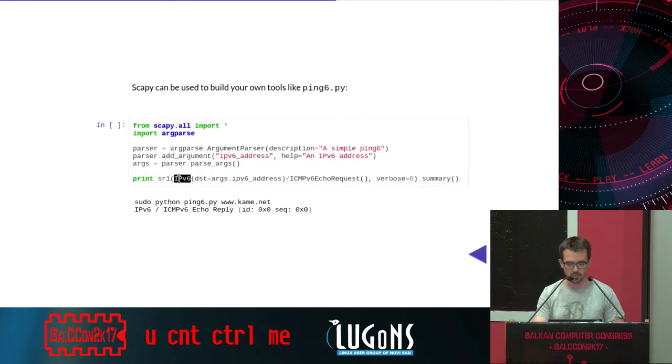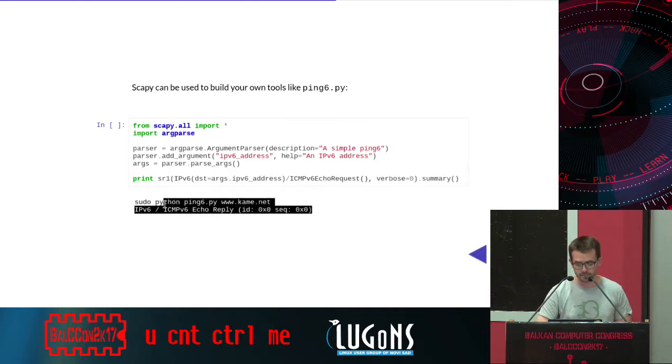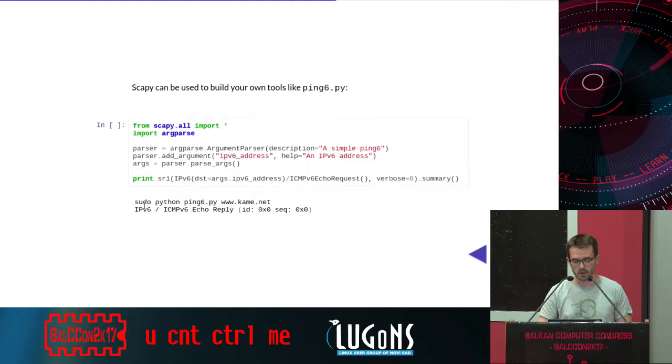In this case, it's IPv6, so I'm building an IPv6 packet. I'm doing an ICMP request, like a ping, and displaying the summary. So if you have IPv6 activated, you can launch the script this way: sudo python ping6 the address, and you eventually get an echo reply. It won't work today because we don't have IPv6 on the Wi-Fi.